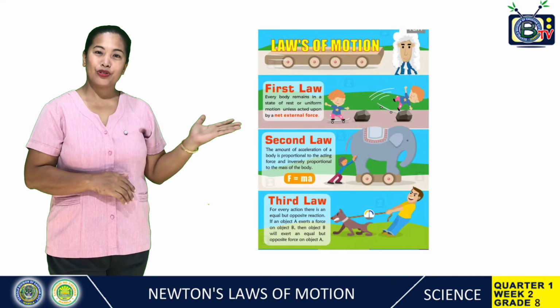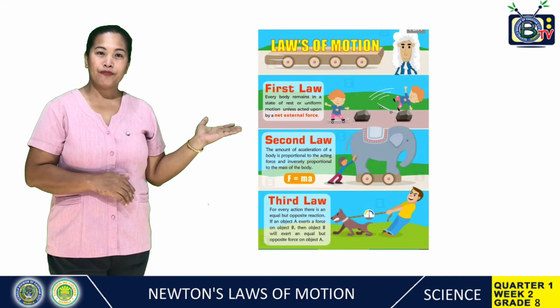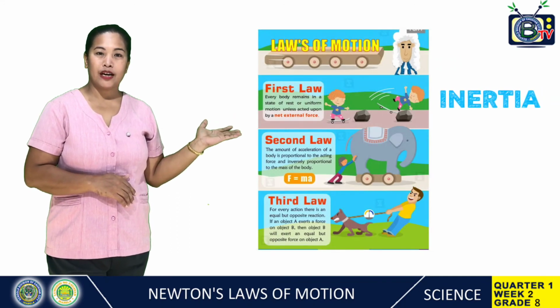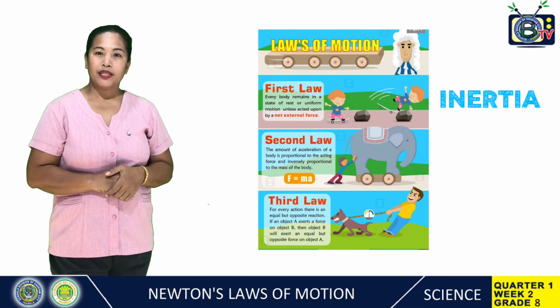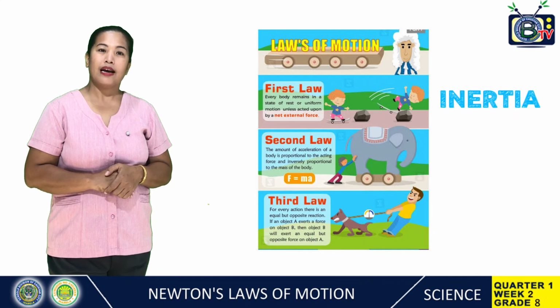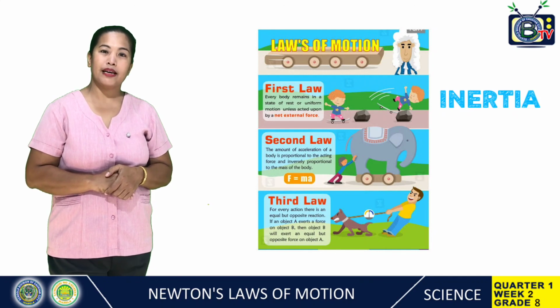Now it's time to put together what you've learned. Here are the keywords you will remember from the discussion. Here are the three laws of motion. The first law of motion, or law of inertia, states that an object at rest will stay at rest, and an object in motion will stay in motion at constant velocity unless acted upon by an unbalanced force.